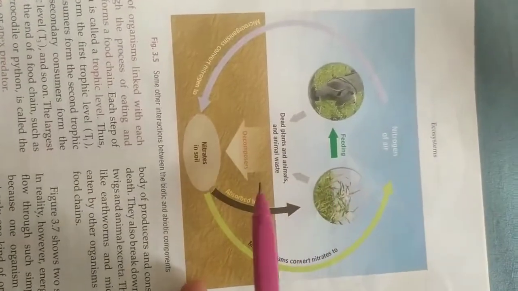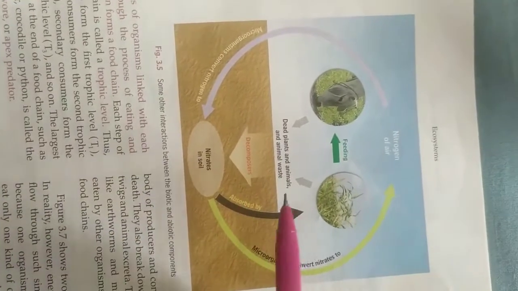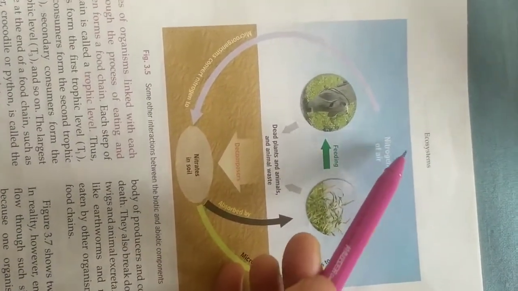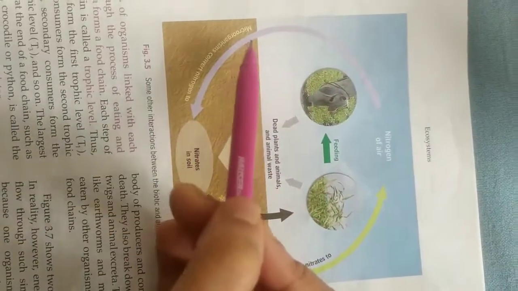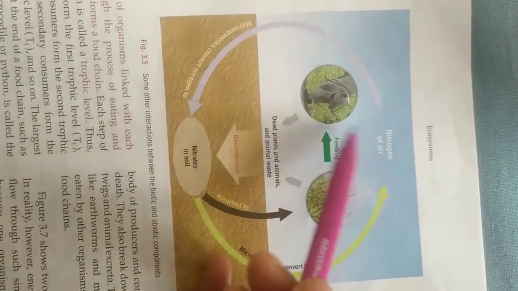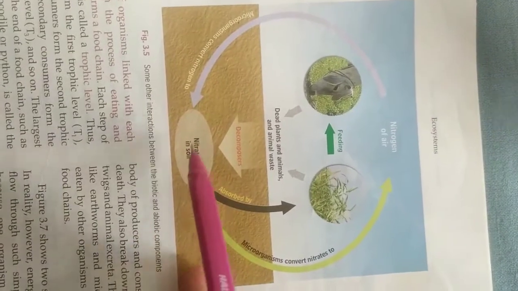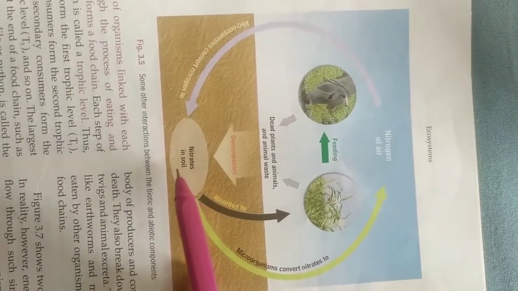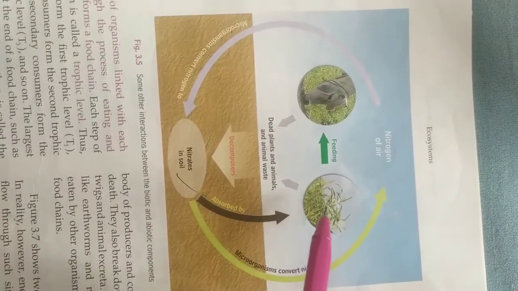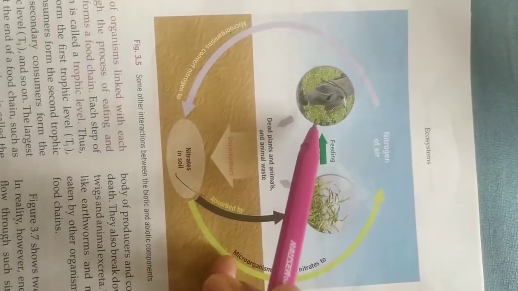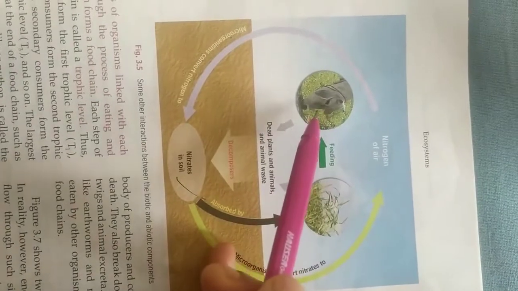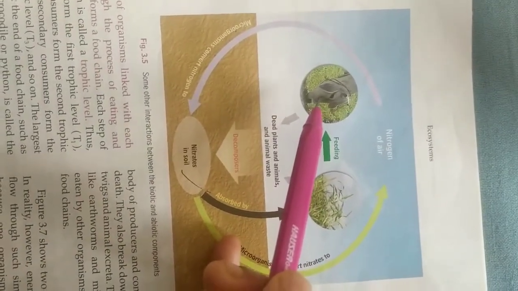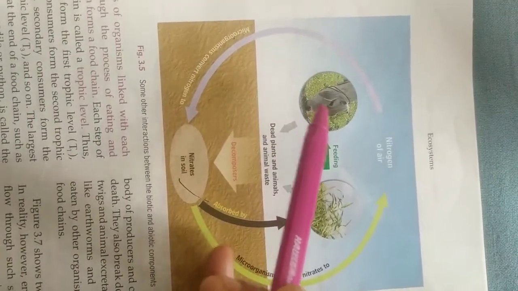The same holds if we talk about the nitrogen cycle. You can see nitrogen is present in the air. This nitrogen is taken into the soil. Microorganisms convert this atmospheric nitrogen into nitrate, and this nitrate is absorbed by the plants. These plants are fed on by the animals or herbivores, so nitrogen goes to them also, and this nitrogen helps in the formation of protein.